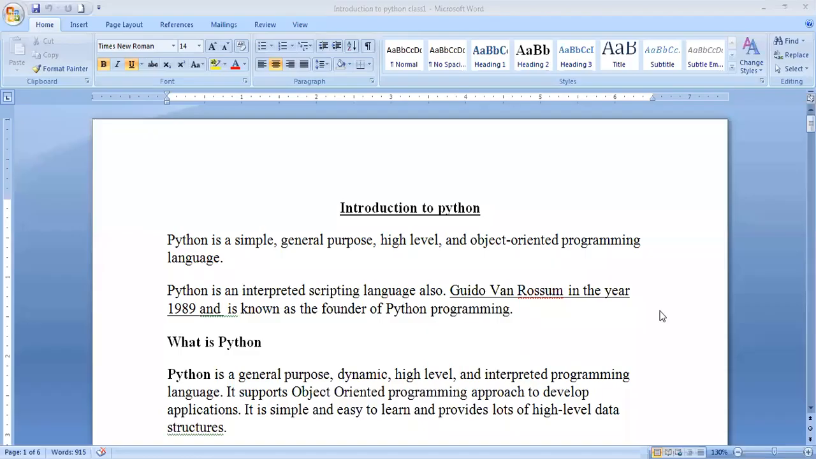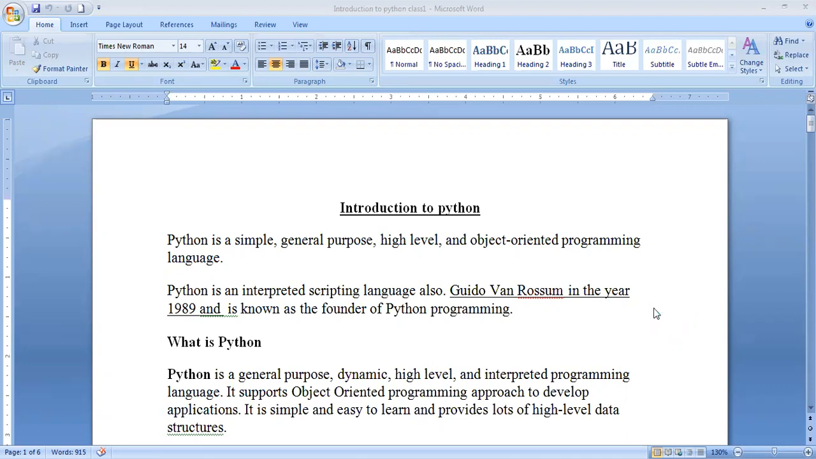This video talks about the Python course, basic level. Before going to Python, let us see the introduction to Python. What is Python? Python is nothing but a simple, general purpose, high level and object oriented programming language.